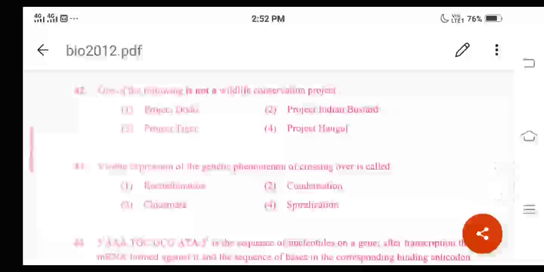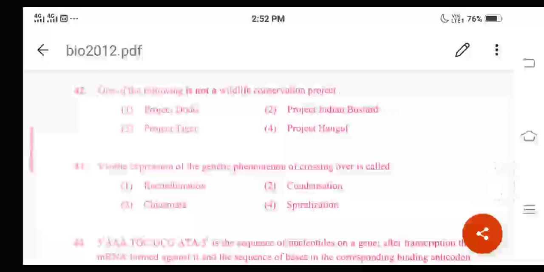Question number 43: the visible expression of the genetic phenomenon of crossing over is called. What are the different options given here? One is recombination, the second is condensation, the third is chiasmata, and the fourth is spiralization.